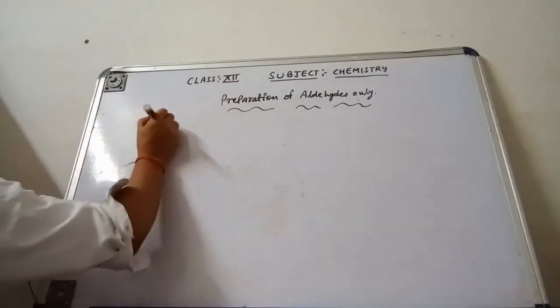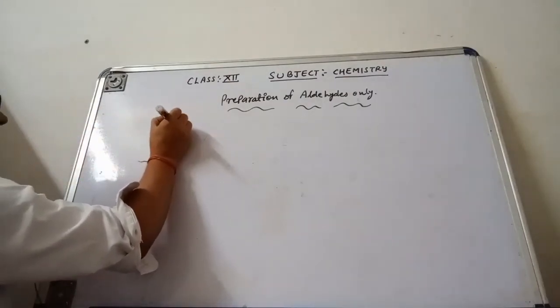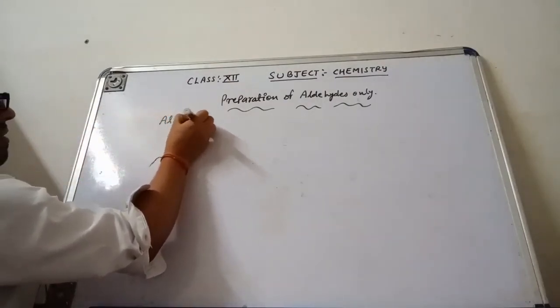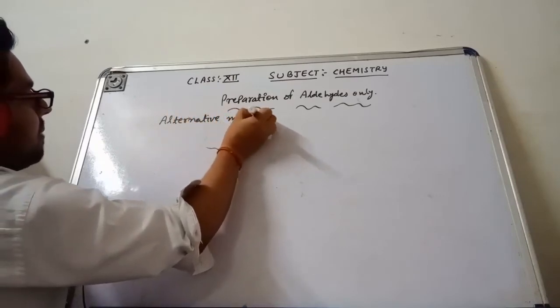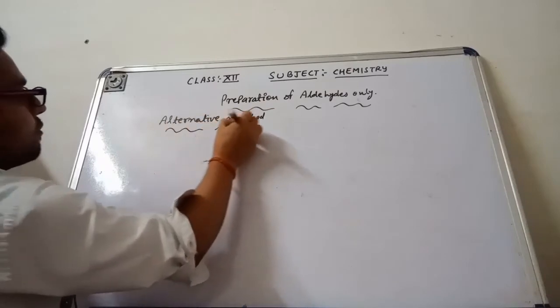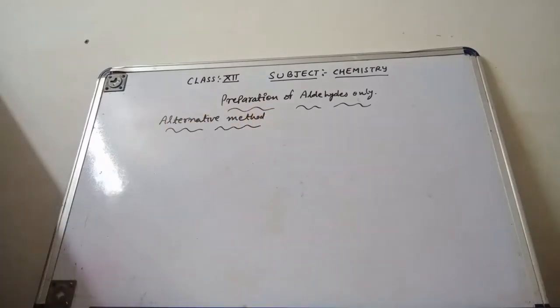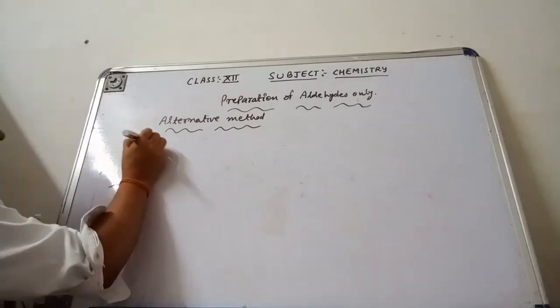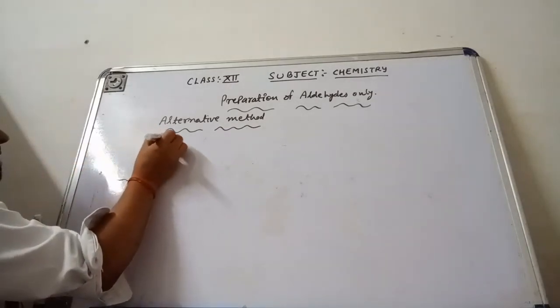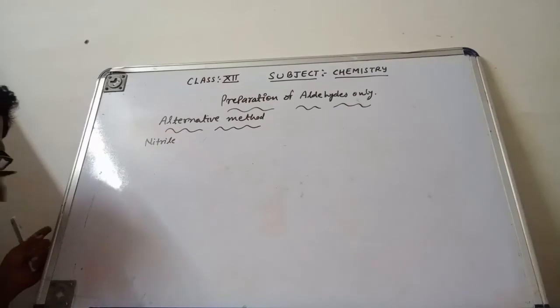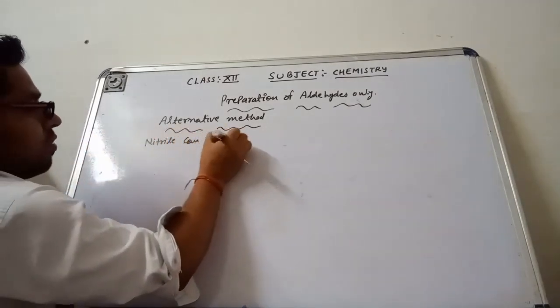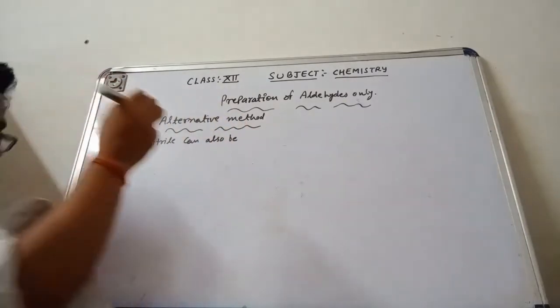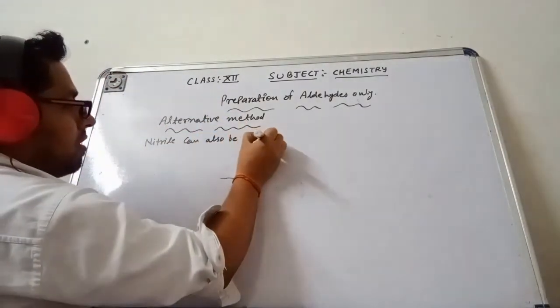Alternative method of the preparation of aldehyde. That means with the help of the cyano group, how can I get the aldehyde? With this other method I am going to discuss, nitrile, or I say cyano group, nitrile can also be converted to aldehyde